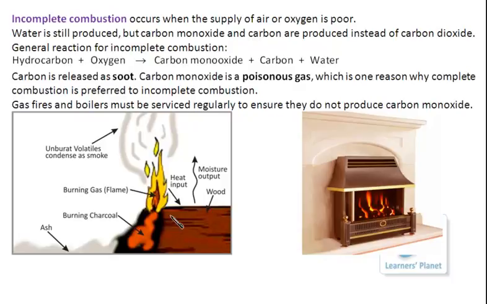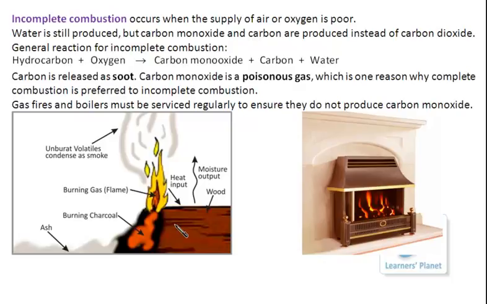See, this is wood. This is burning, right? What is happening? This is unburnt volatiles condensed as smoke. Heat is input from here, and moisture is the output. I have told you that water is produced, but it is produced in the form of vapor. Right? And this is the burning charcoal. And this is the ash. Right? The ash is produced.